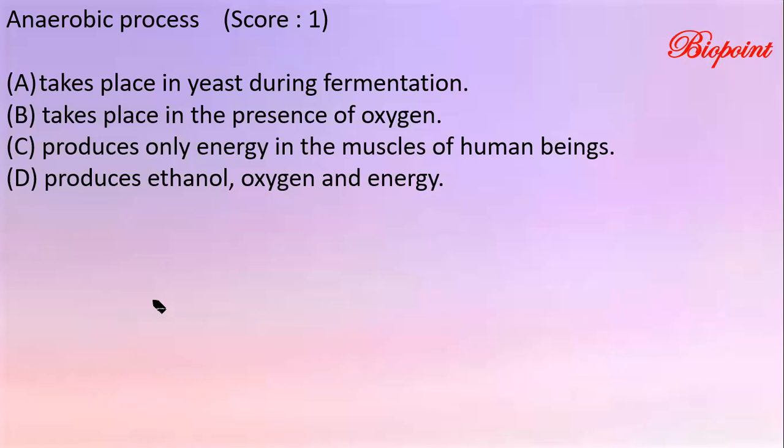Second question on your screens. Anaerobic process: Option A, takes place in yeast during fermentation. Option B, takes place in the presence of oxygen. Option C, produces only energy in the muscles of human beings. And D, produces ethanol, oxygen, and energy. It is a 1 mark multiple choice question.